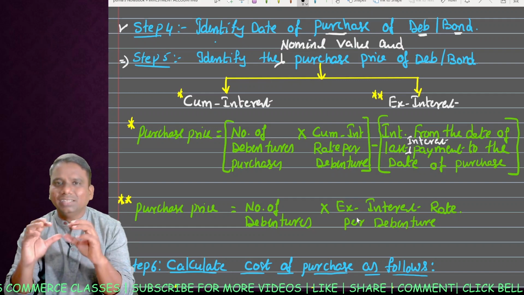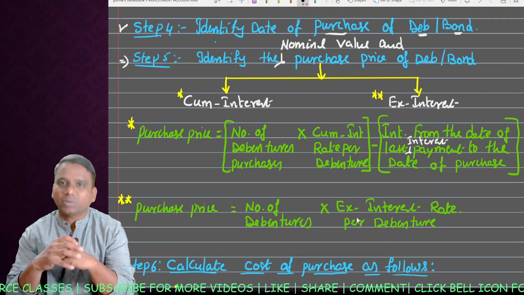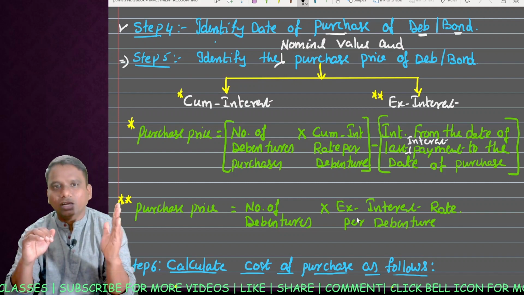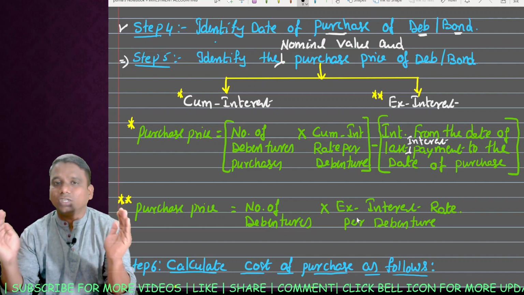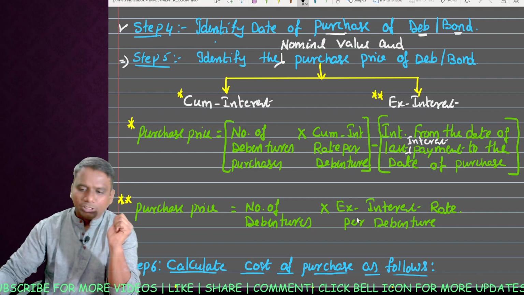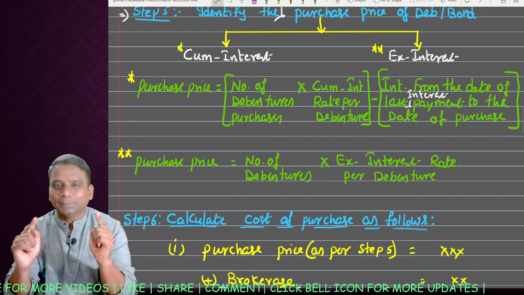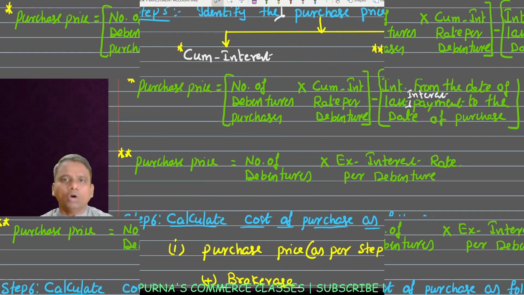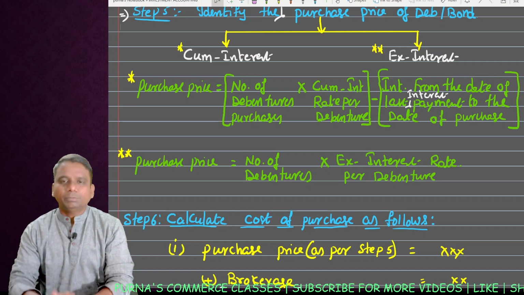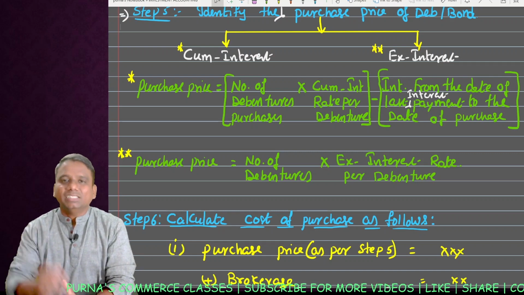You know that in case of securities, the nominal value is different from purchase price. So identify the nominal value of debentures which we are purchasing as well as the purchase price of the debentures. This purchase price we can divide into two types, as you know, cum interest basis and ex interest basis. So what is purchase price? This purchase price we can divide into cum interest basis as well as ex interest basis.